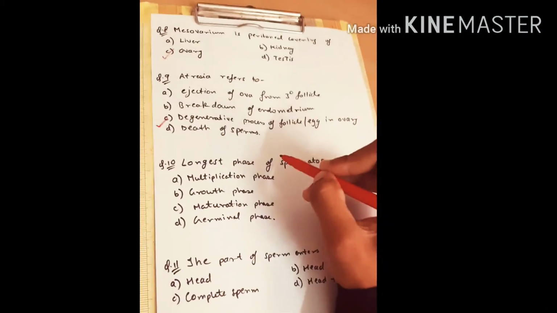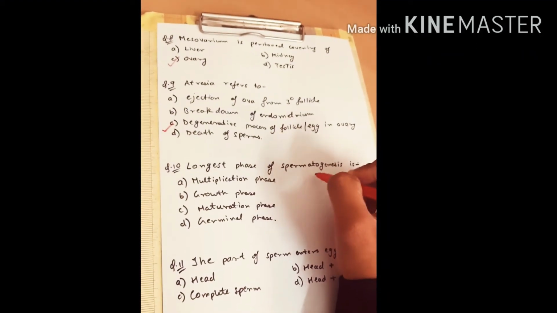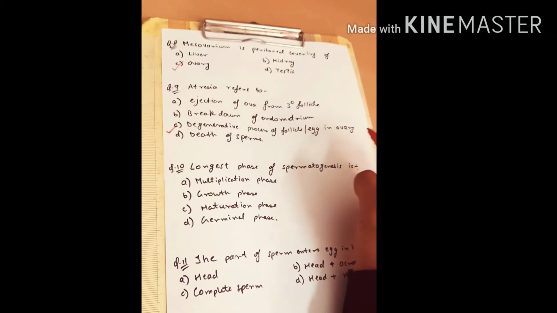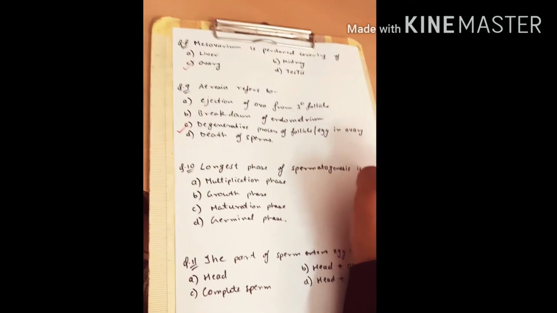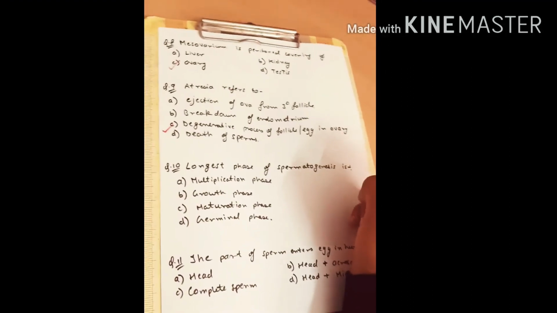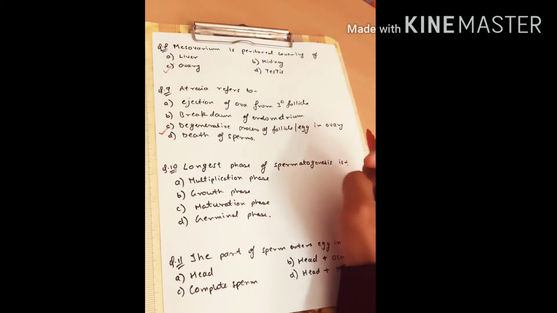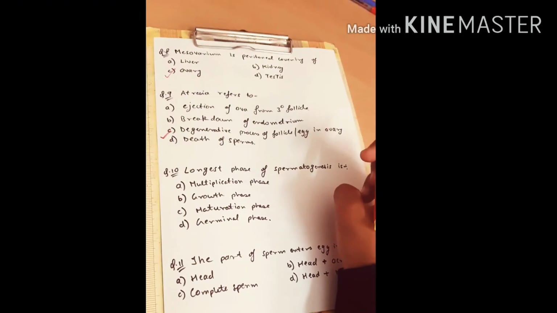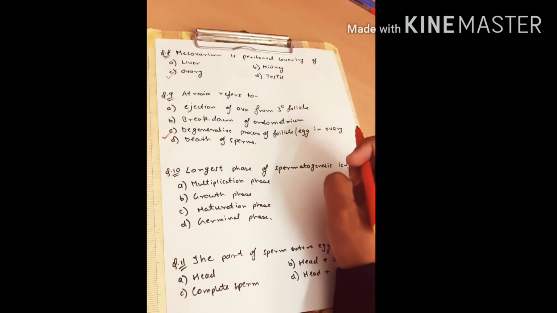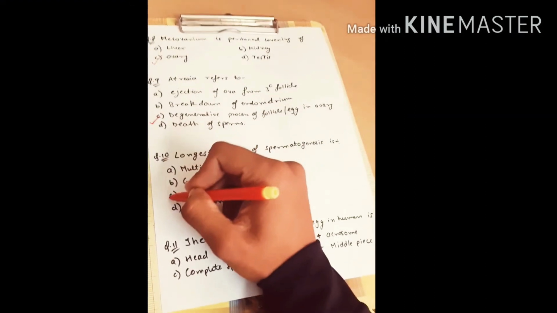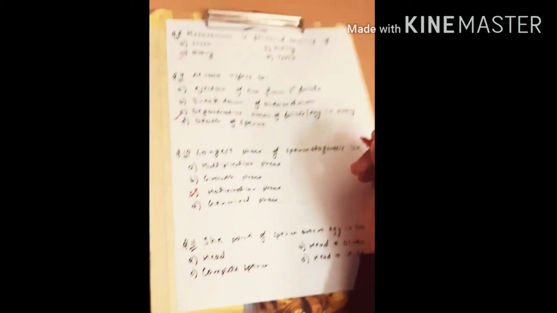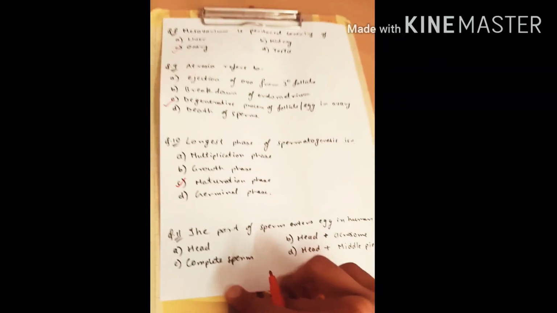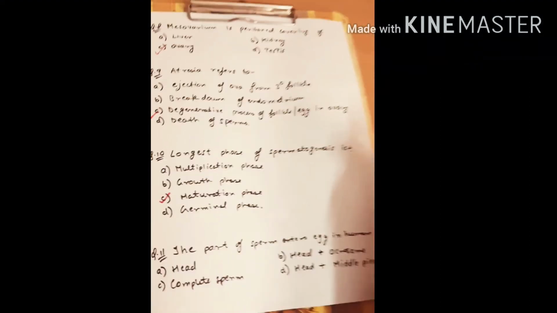Question number 10. Longest phase of spermatogenesis is. Option A, multiplication phase. Option B, growth phase. Option C, maturation phase. And option D, germinal phase. So the correct option is option C, which is the maturation phase. Again, it's quite an easy one. Now moving to our next question.